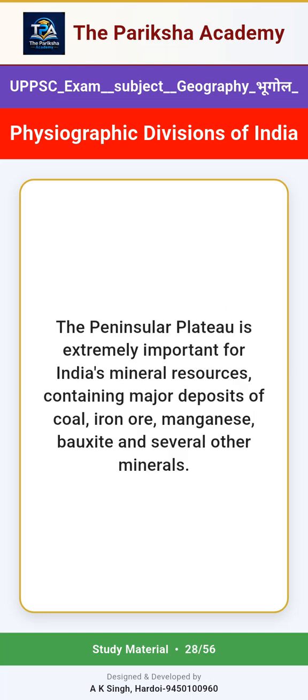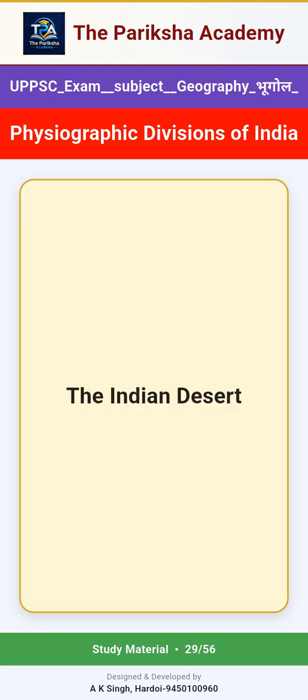The peninsular plateau is extremely important for India's mineral resources, containing major deposits of coal, iron ore, manganese, bauxite and several other minerals. The Indian Desert.